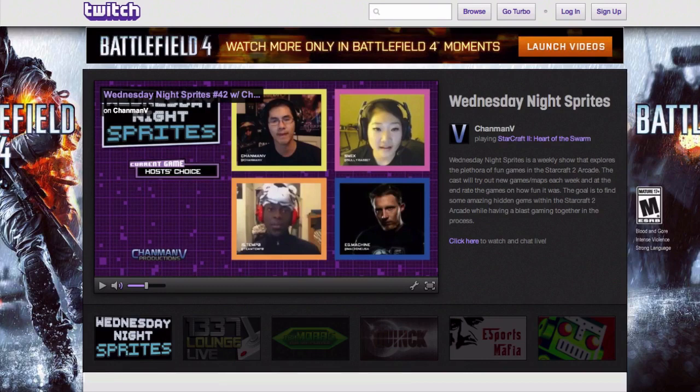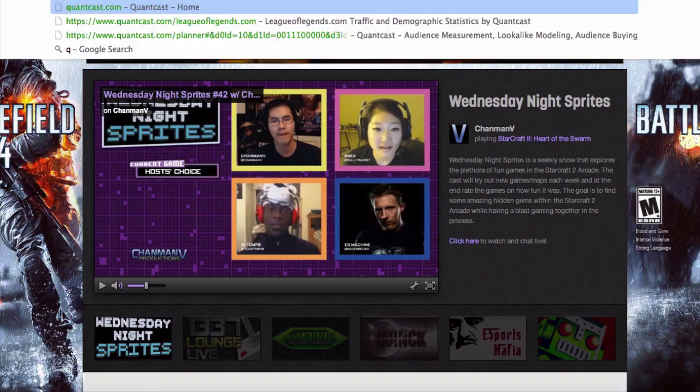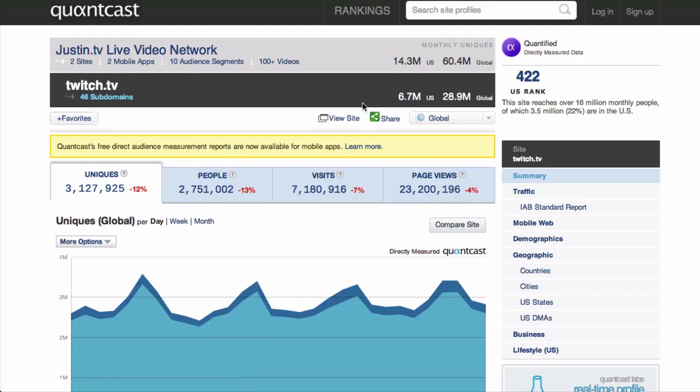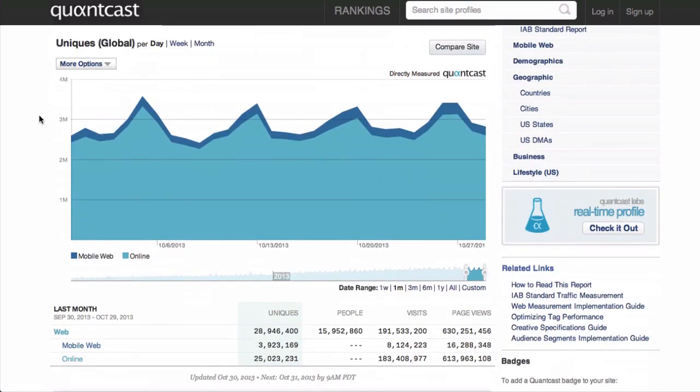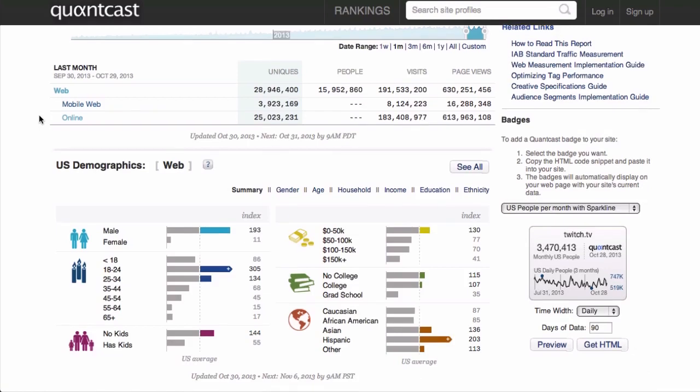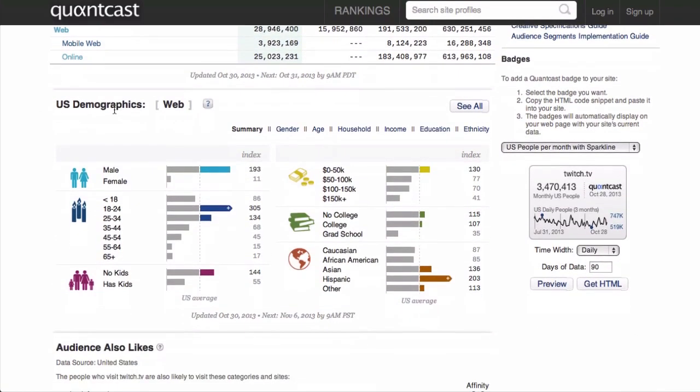So let's do this. Let's go over to Quantcast and find out exactly who the demographics are for this website. Is twitch.tv worth targeting? Does it match up with our demographics for League of Legends? And this place gets a lot of traffic. 6.7 million visitors. Let's scroll down. Aha. Look at this, you guys. Do you see the demographics?